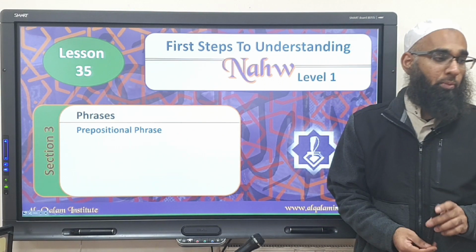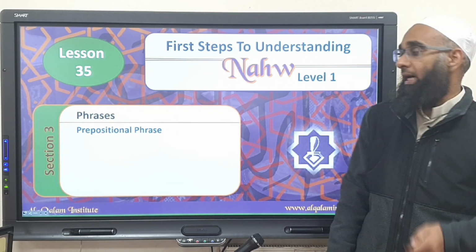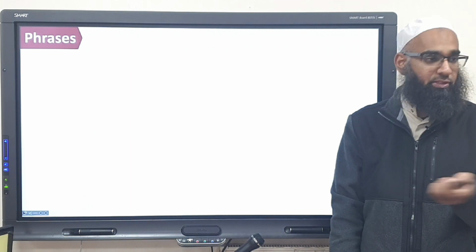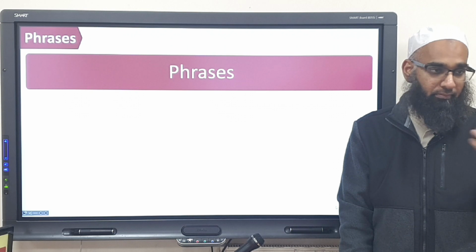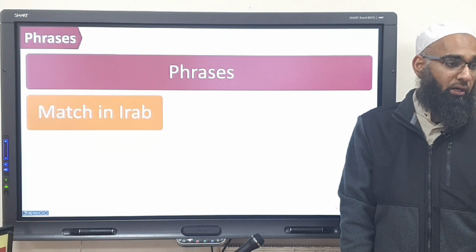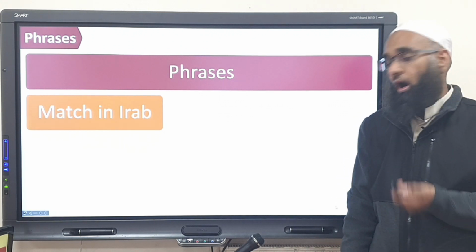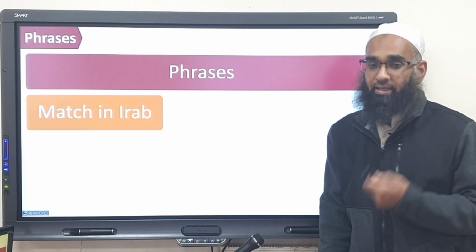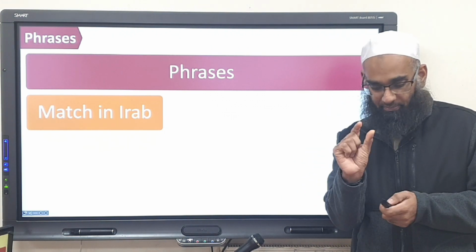So moving on, we're moving on to the sixth and the final type of phrase. Before we move on, a quick recap. What's a phrase? First of all, a phrase is an extension of a noun. The first type of phrase are those which match in i'rab, which are conjunctive phrases. What are the two parts of a conjunctive phrase? Harfu atf and ma'atuf alayhi and ma'atuf. What comes first? Ma'atuf alayhi, then the harfu atf, then the ma'atuf.